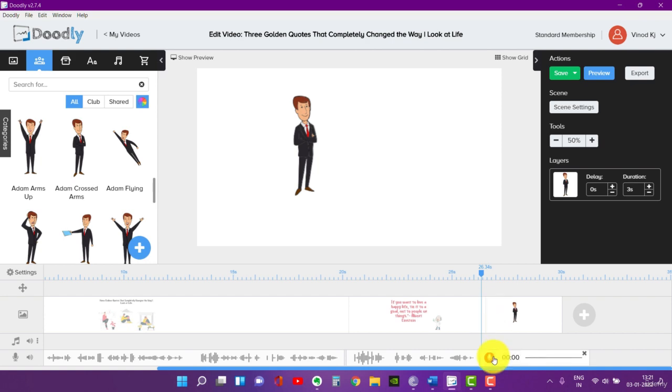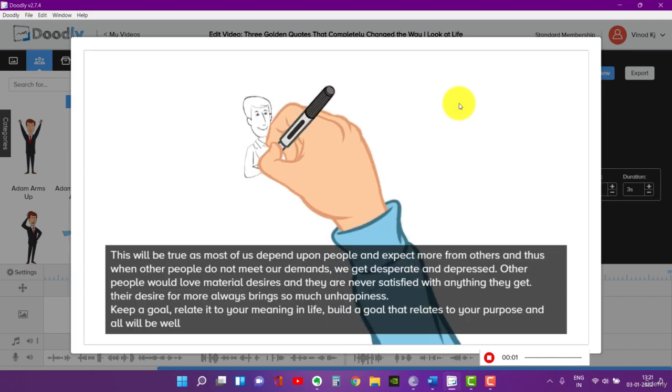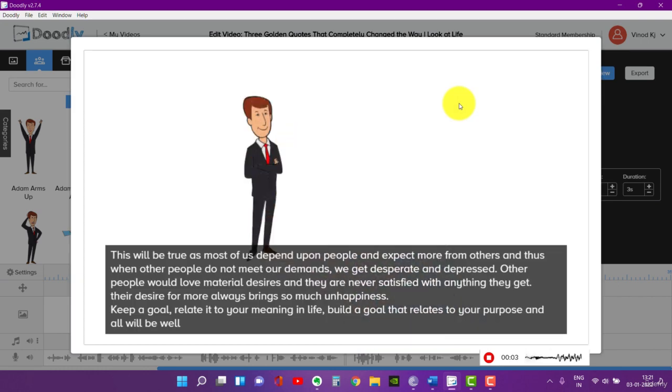Okay, let's start, right? 1, 2, 3. This will be true as most of us depend upon people and expect more from others, and thus when other people do not meet our demands, we get desperate and depressed. Other people would love material desires and they are never satisfied with anything they get. Their desire for more always brings so much unhappiness. Keep a goal related to your meaning in life, build a goal that relates to your purpose, and all will be well.